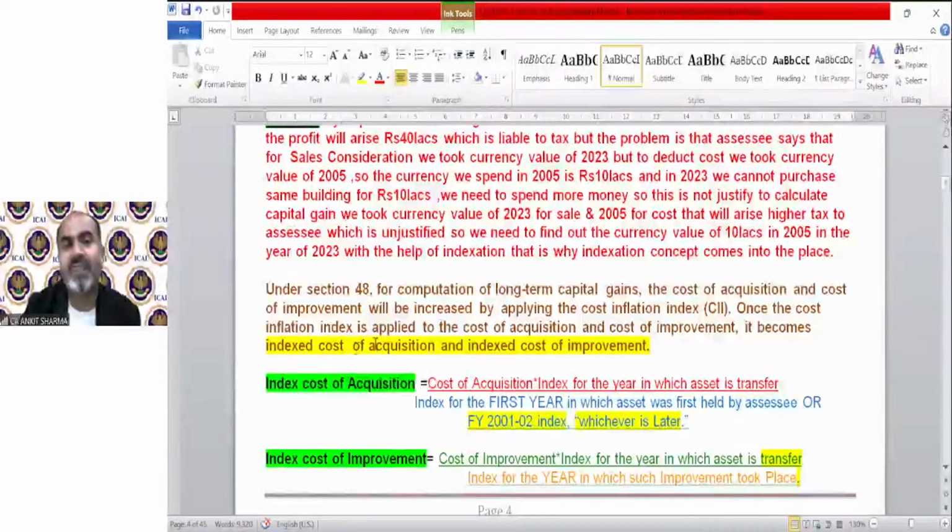Once the cost inflation index is applied, they become index cost of acquisition and index cost of improvement. For short-term capital assets, we only deduct cost of acquisition or cost of improvement. For long-term capital assets, we deduct index cost of acquisition and index cost of improvement.